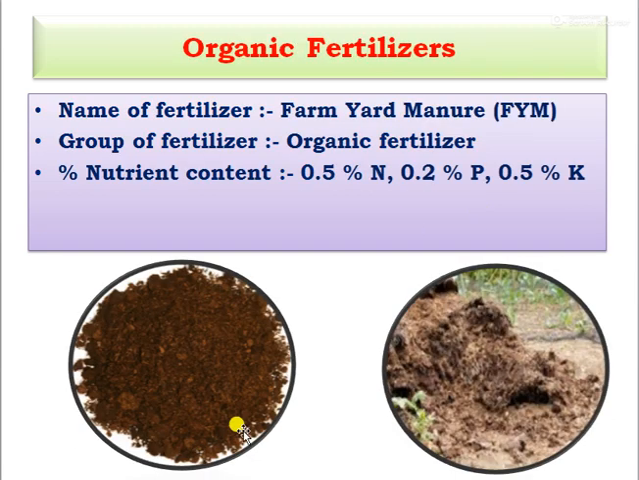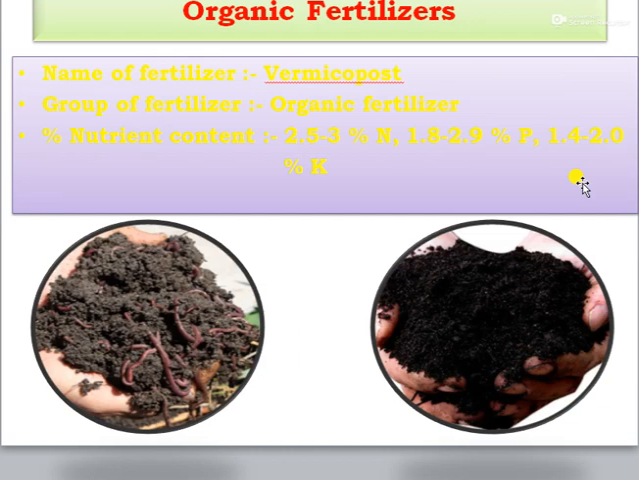Then organic fertilizers. The first one is farmyard manure, that is FYM. Group of fertilizer: organic fertilizer. Percentage of nutrient: 0.5% nitrogen, 0.2% phosphorus, 0.5% potassium. And next one, vermicompost. This is also an organic fertilizer, and the percentage of nutrient content is 2.5 to 3% nitrogen, 1.8 to 2.9% phosphorus, 1.4 to 2% potassium.